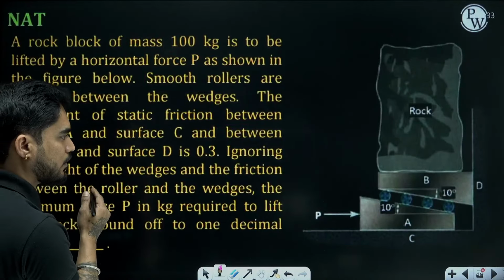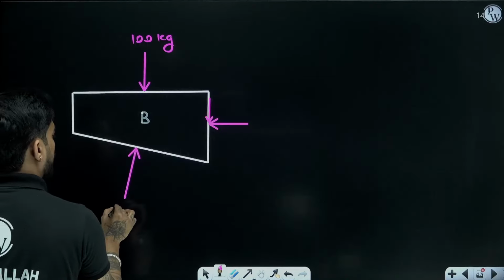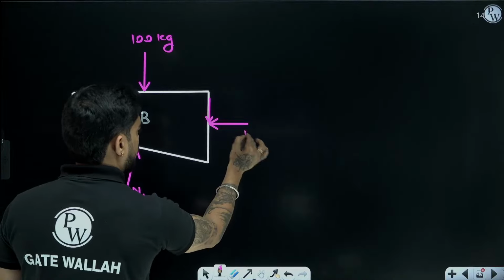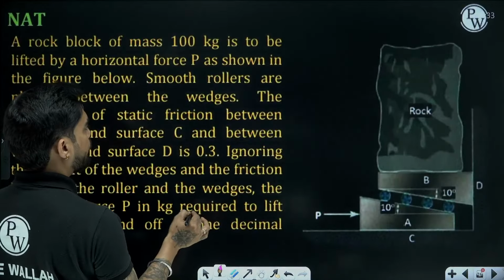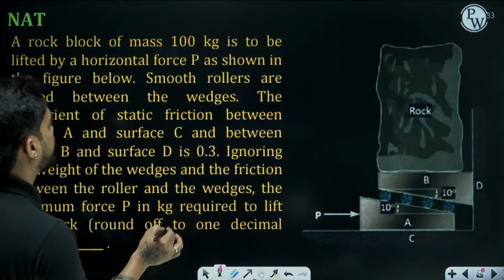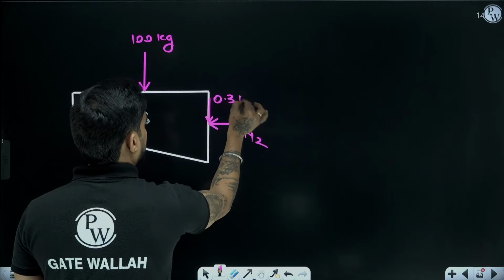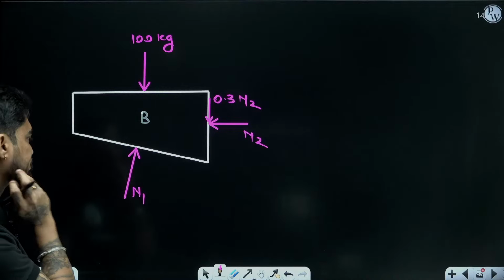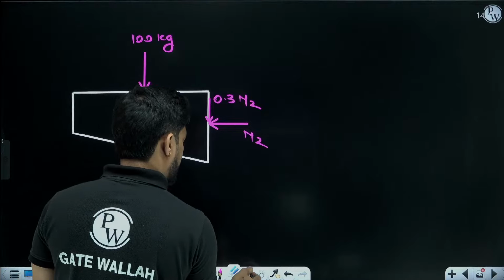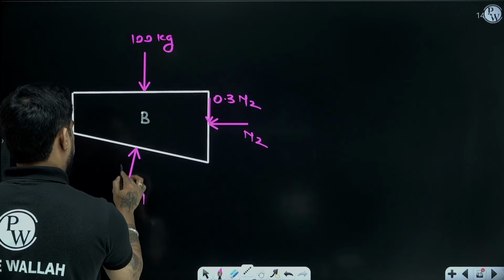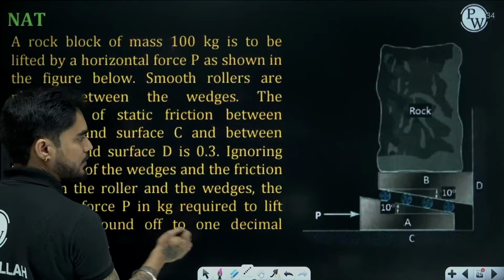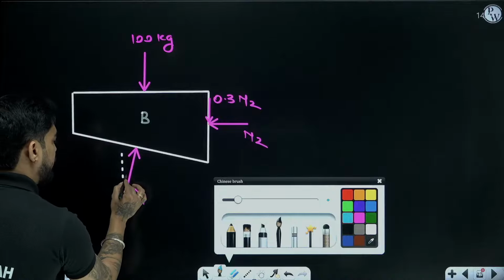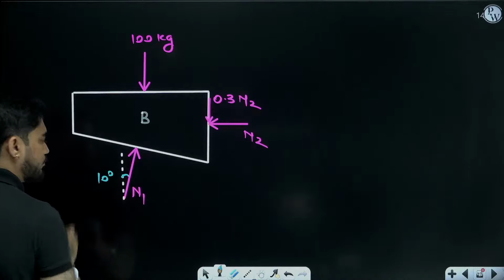Okay. So let me call this N1. Let me call this N2. The friction force here is 0.3 N2. Okay. What is the angle between N1 and vertical? So the surface is making 10 degree with horizontal. So N1 will be making 10 degree with vertical.